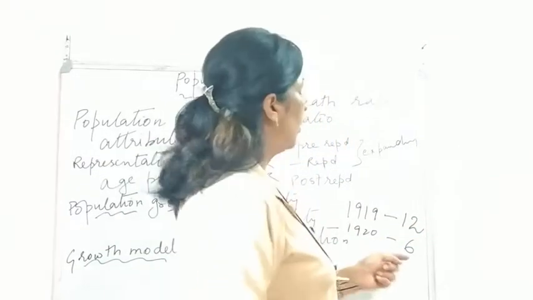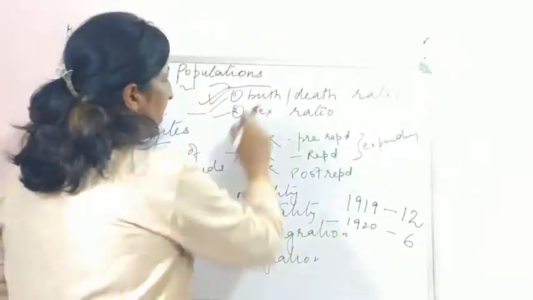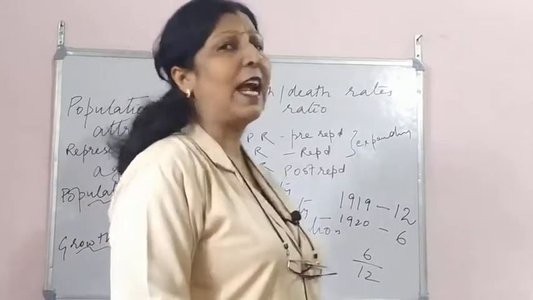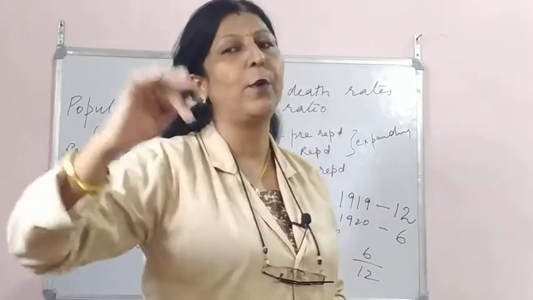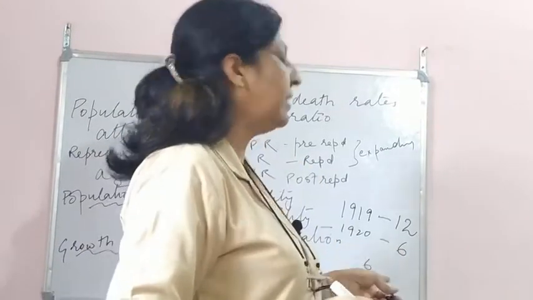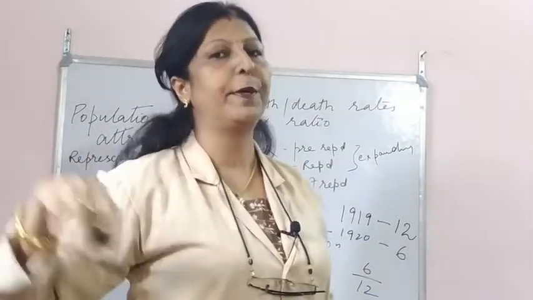So the increase in population, or the birth rate, is 6 by 12. Got it? Half, that is 0.5, is the increase in population per year of the dogs in this area.